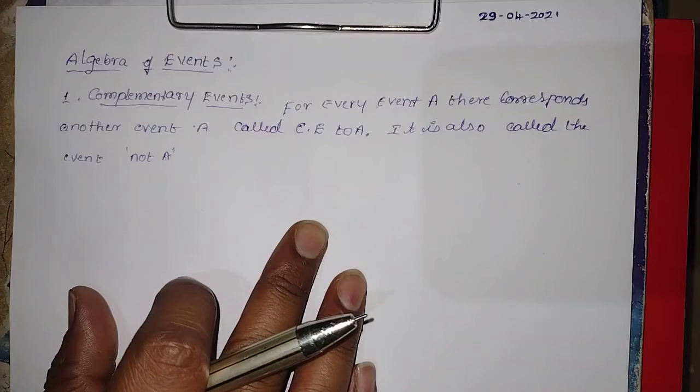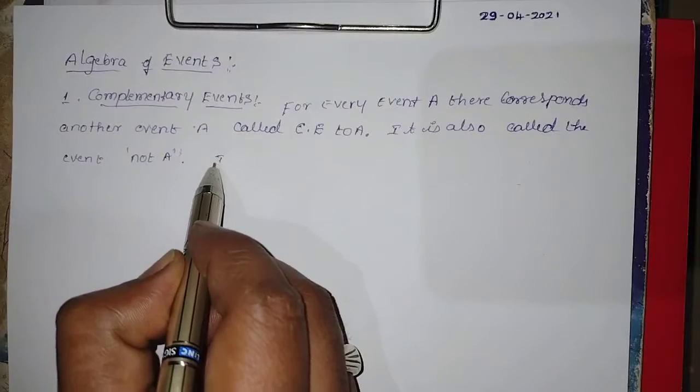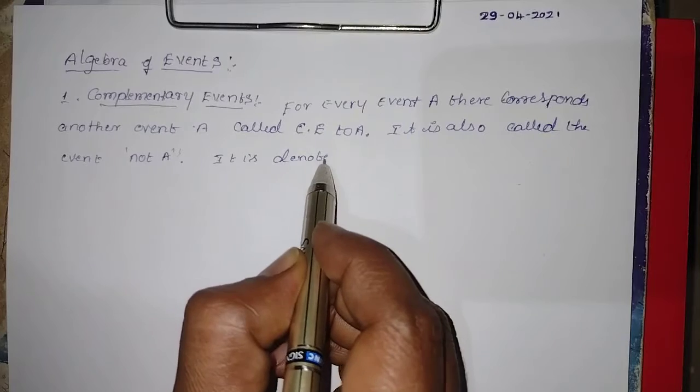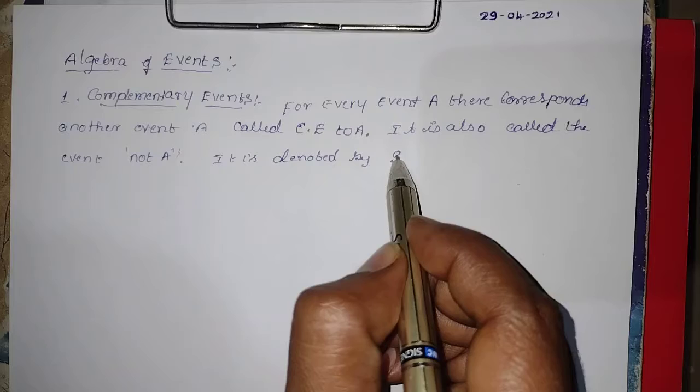So this definition is related to complementary event. Complementary event is usually denoted by A dash. Clear? So A dash denotes S minus A, where S stands for sample space.